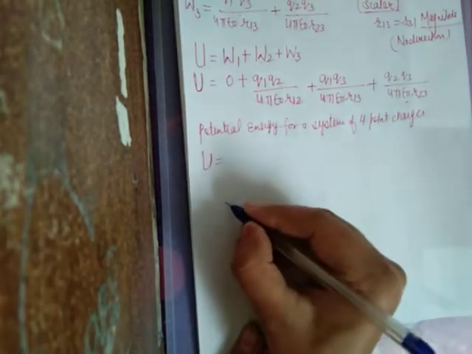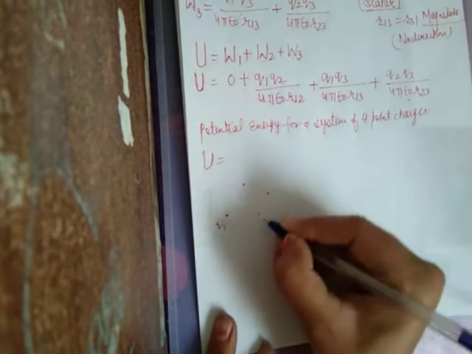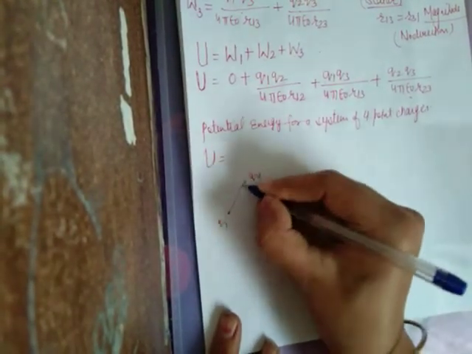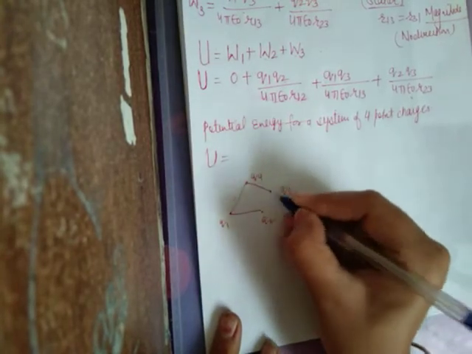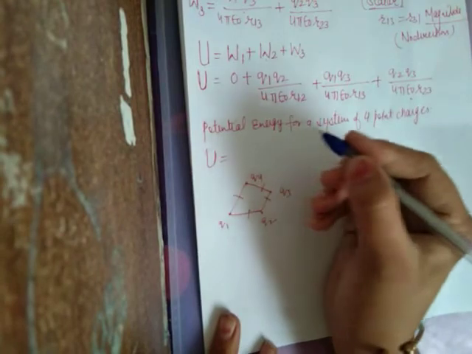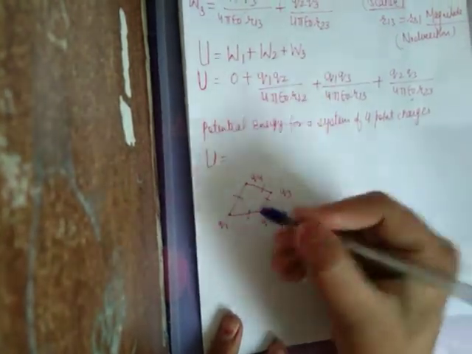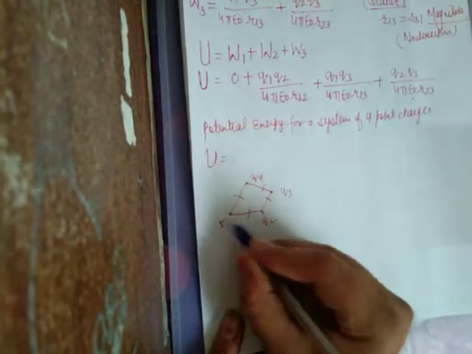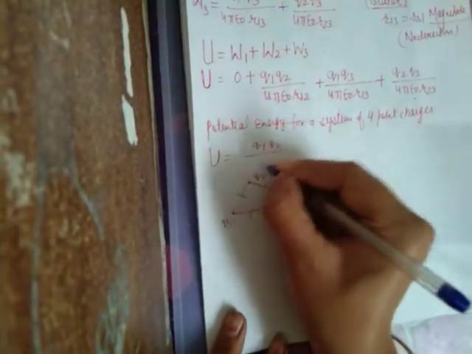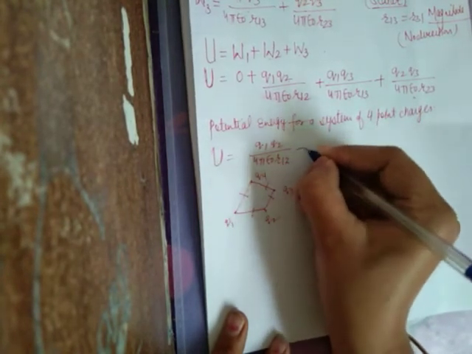But how can we learn it? Let these be Q1, Q2, Q3, Q4. This can be calculated by adding each pair once. So Q1 Q2, I am calculating it first: Q1 Q2 upon 4 pi epsilon naught R12.